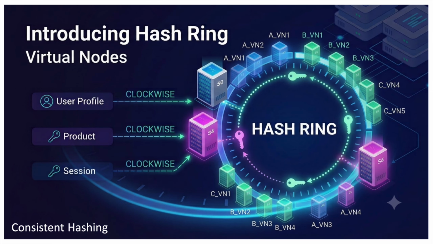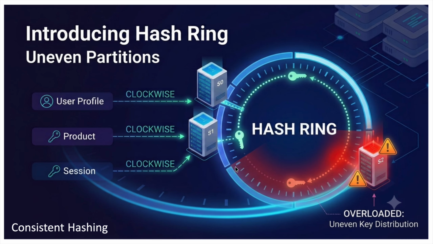Another problem, uneven key distribution. One server may end up storing many more keys. Let's say one server is storing 10 million objects while another is storing only 2 million. Now one machine becomes overloaded while others sit idle. So how do real systems fix this?